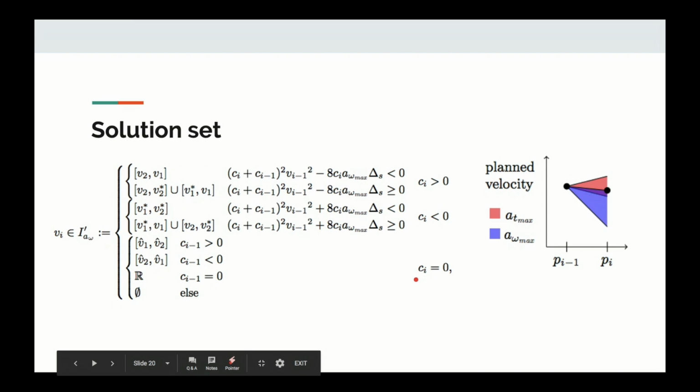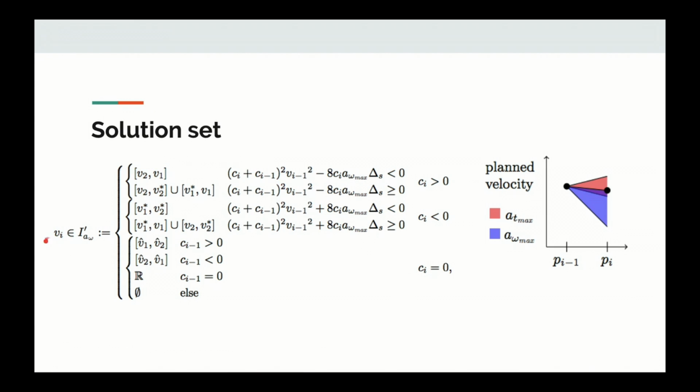So the solution set for the achievable velocity at a point, given an angular acceleration, the previous velocity, and the curvatures at both the current point and the previous point, looks like this. Based on these two constraints, we end up with two ranges of achievable velocities for a point based on the previous point's state. We want to take the maximum value that lies within both of these ranges, as this will minimize the time to travel the path.